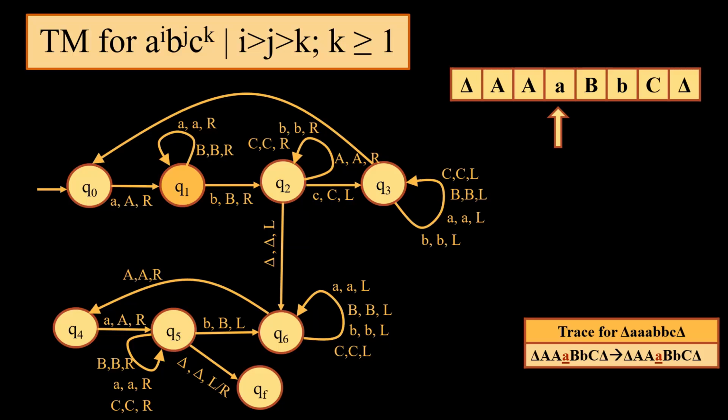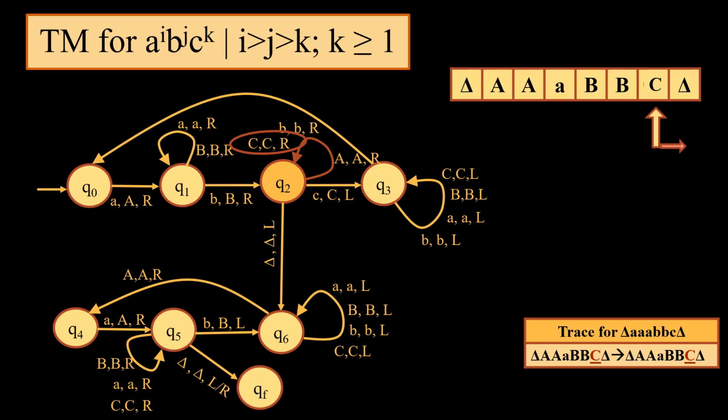From here, we will again identify what is the next input. If it is small a, need not be changed. If it is capital B, need not be changed. We come across second small b. The moment we come across second small b, we will convert it into capital B and start moving towards the right. When we move right, we come across capital C, but we don't come across any small c.